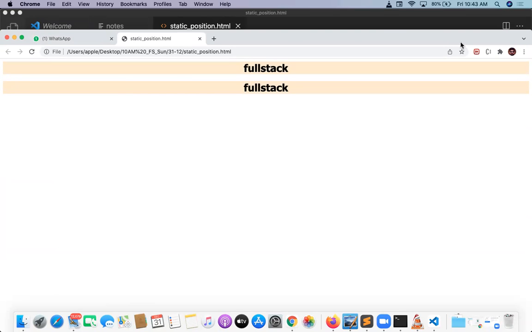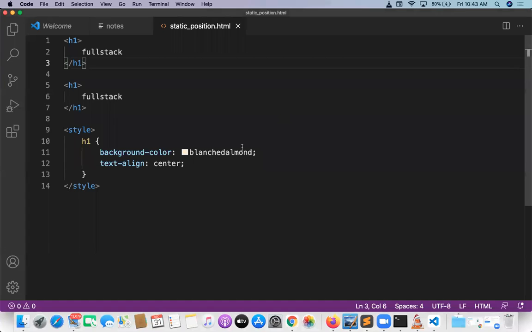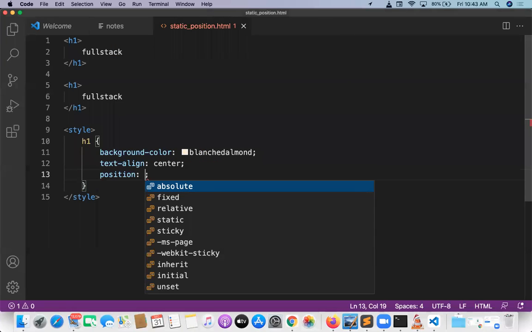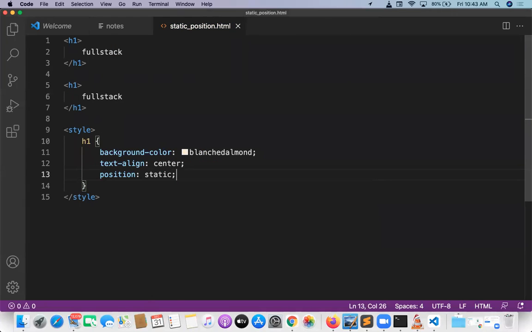You can see the elements on top of the browser, full stack. These elements are arranged one after another. This is what static position is. By default, I'm not specifying any position here, but you can say position static. There's no need to say it, because all elements are arranged in static order, one after another. That is called static position. Elements can't overlap.